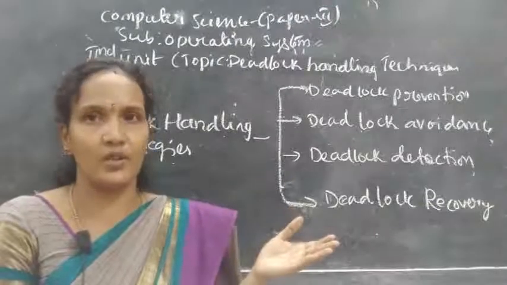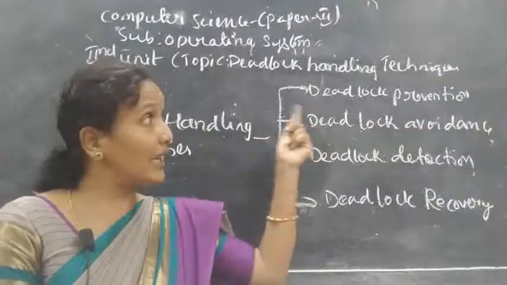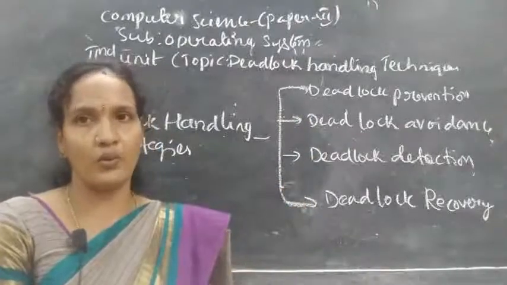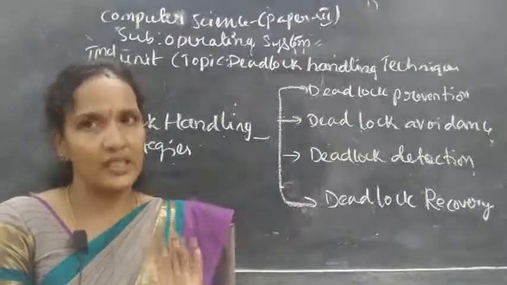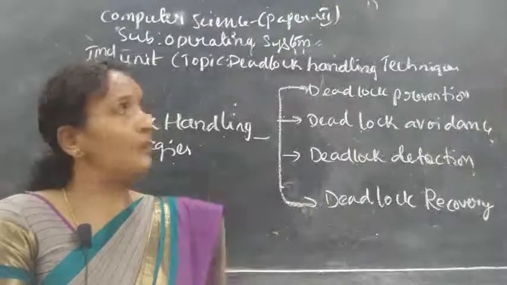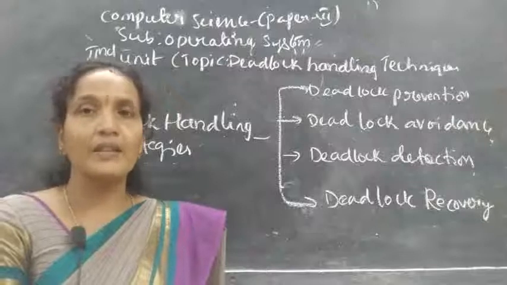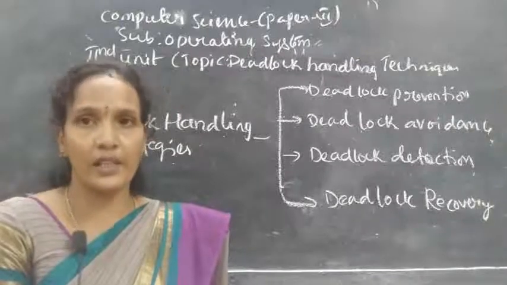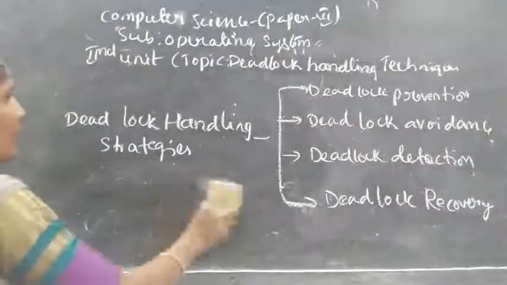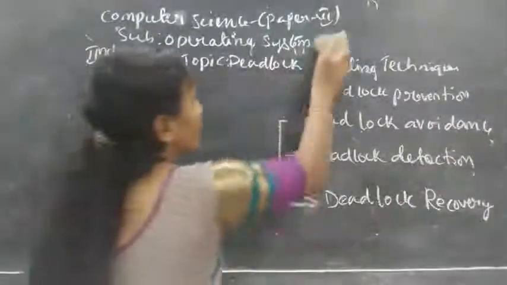This is not a short question, not a short answer. Each and every topic you may expect as essays only. Clear, all of you? Now, in this, first we will discuss deadlock prevention. Today we will complete the deadlock prevention.